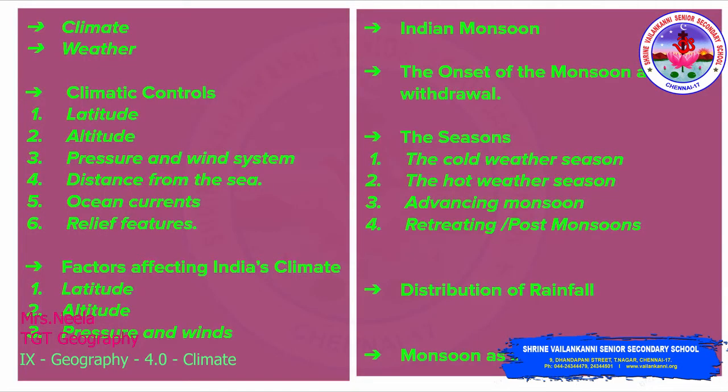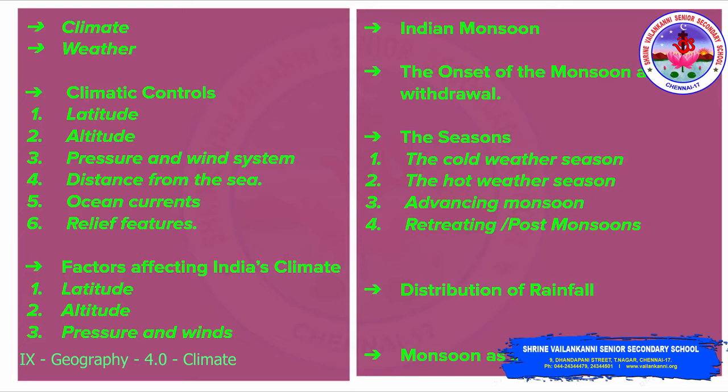This particular slide will give you detailed information about the topics that we are going to cover in this chapter. You will be knowing about the climate and weather, and we will see in detail about the 6 major controls of the climate of any place, that is the latitude, altitude, pressure and wind system, distance from the sea, ocean currents and relief features. Then the next topic, the factors affecting India's climate. Under that we will be seeing in detail about the latitude, altitude, pressure and winds.